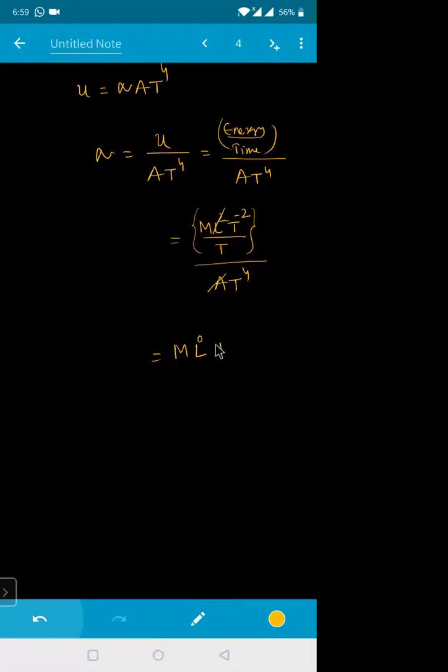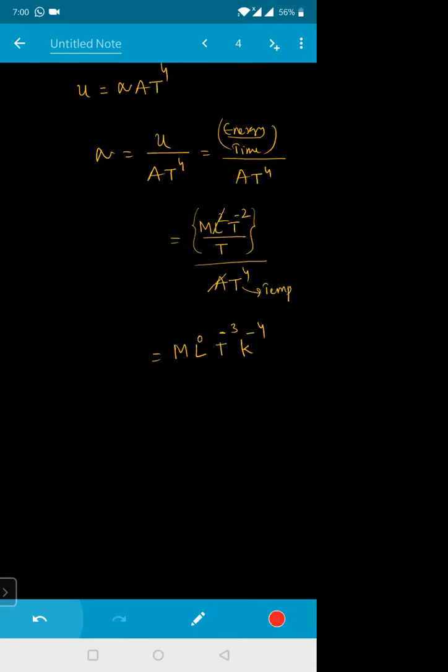Then time is T to the power of minus 3. What is T here? This T is temperature. Temperature is represented by Kelvin, so Kelvin to the power of minus 4. Okay?